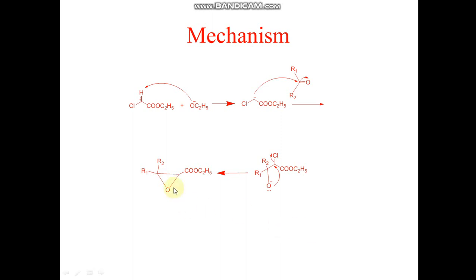If we take an overall view of this reaction, then you can see that both the carbonyl carbon and carbonyl oxygen of the carbonyl compound are attached with the alpha carbon of the alpha haloester, and chloride leaves from this alpha carbon of the alpha haloester.